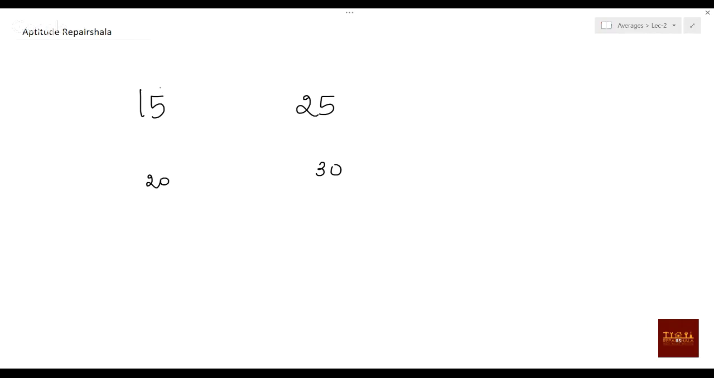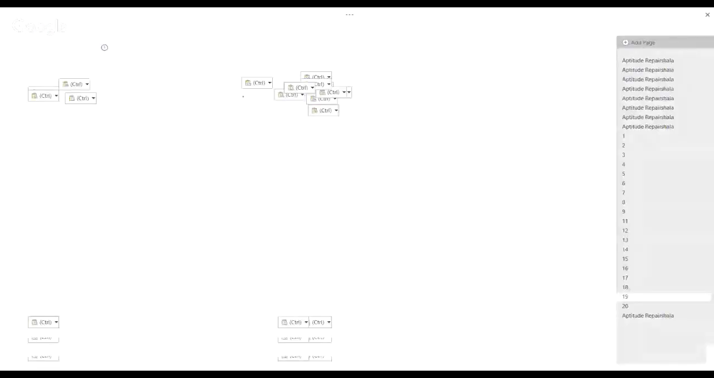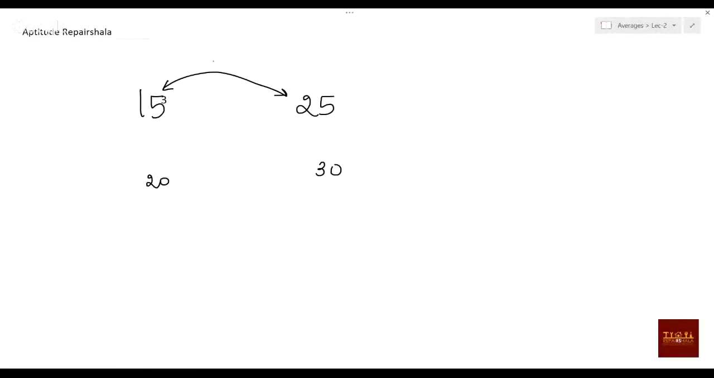Anyway, whatever the average is, it will be between 15 and 25. Yes or no? What I told, average will always be between the smallest value and the largest value. So it should always be between 15 and 25. So I'm just going to assume the average is, suppose the average is 15. Okay, so the average is 15.